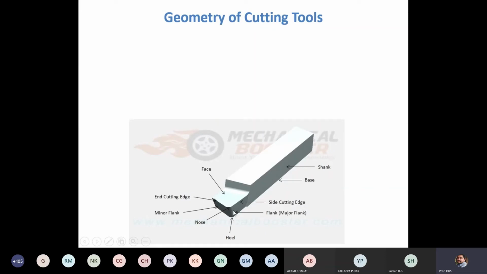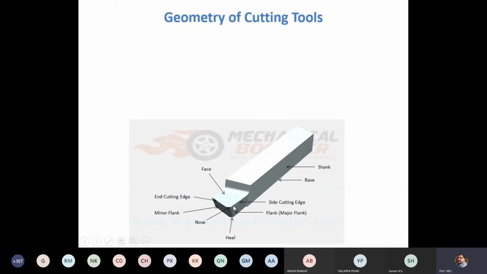Next, there are two major cutting edges. One is this side cutting edge, or this is called the major cutting edge. This cutting edge is formed at the intersection of two surfaces, the rake surface and the major clearance surface.